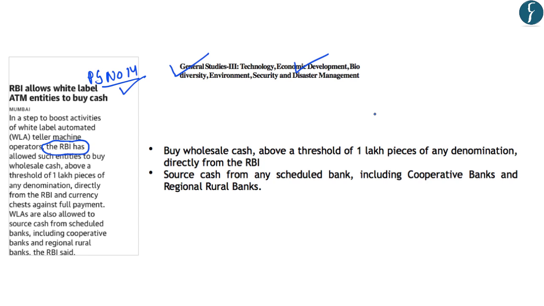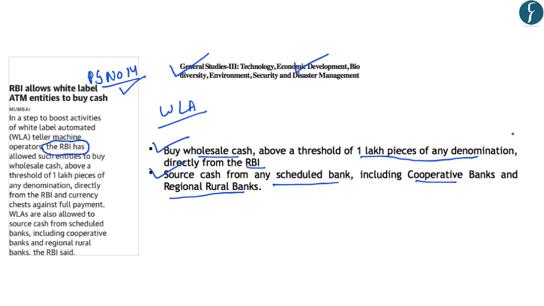Now, in order to enhance the viability of these white label ATMs, the RBI has now decided to allow the white label ATM operators to buy wholesale cash above a threshold of 1 lakh pieces of any denomination directly from the RBI. Further, these white label ATM operators can source cash from any scheduled bank, including cooperative banks and the regional rural banks.